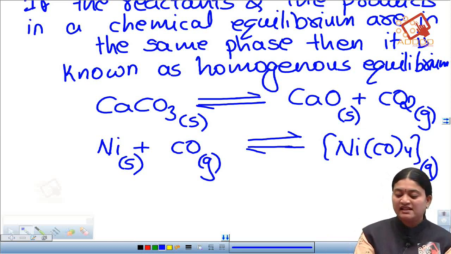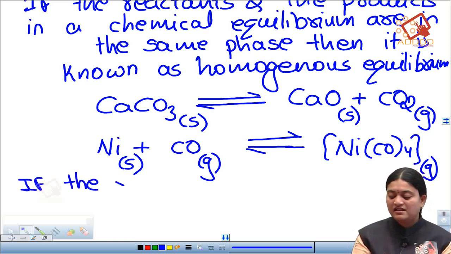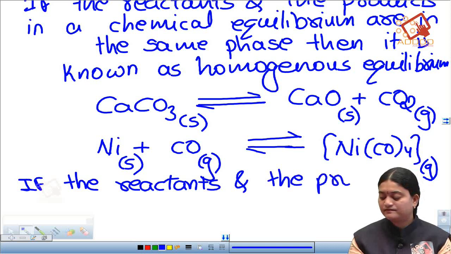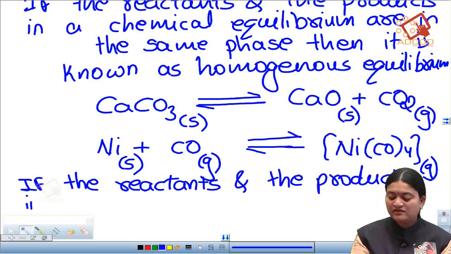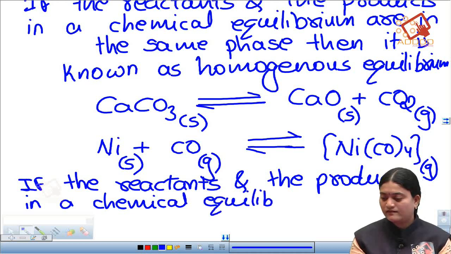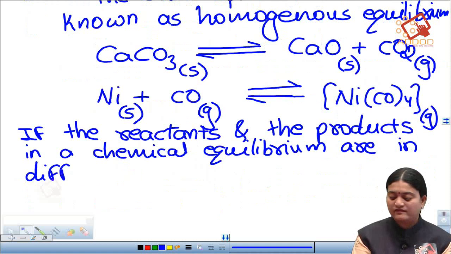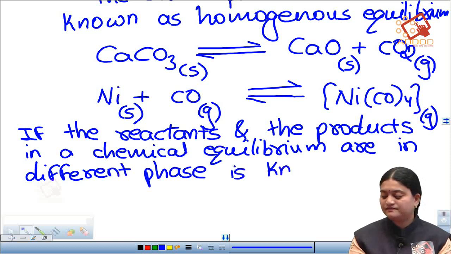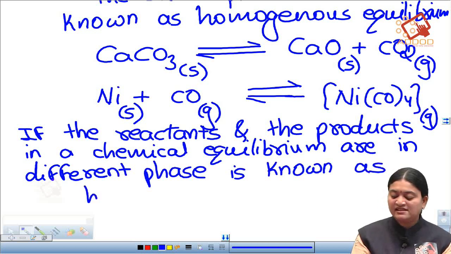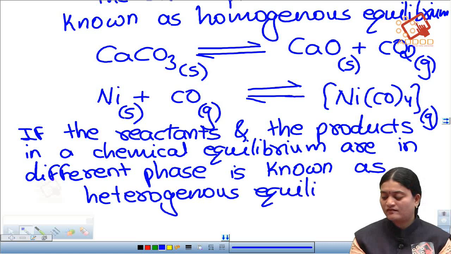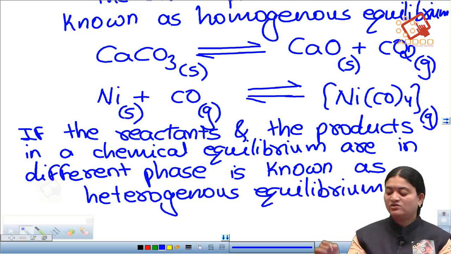So here we can write: if the reactants and the products in a chemical equilibrium are in different phases, it is known as heterogeneous equilibrium.